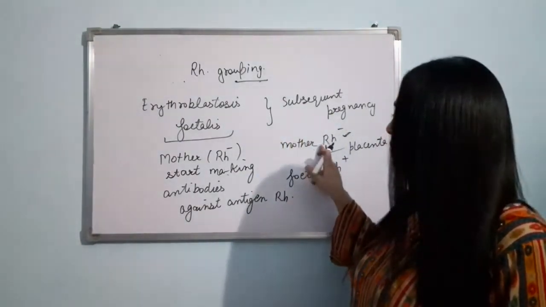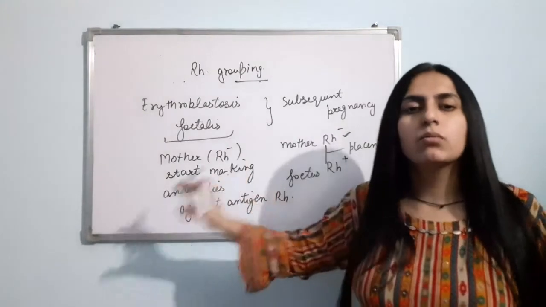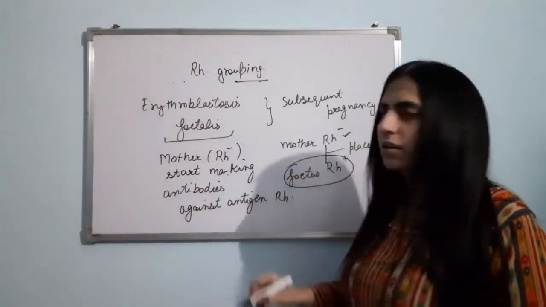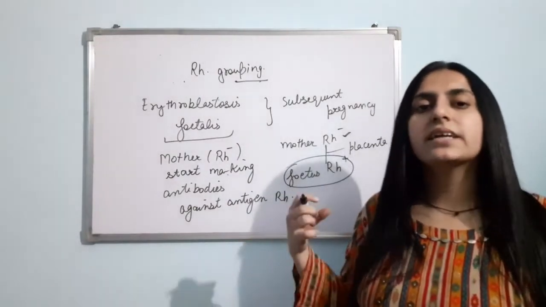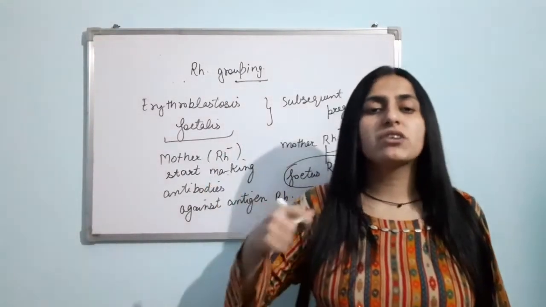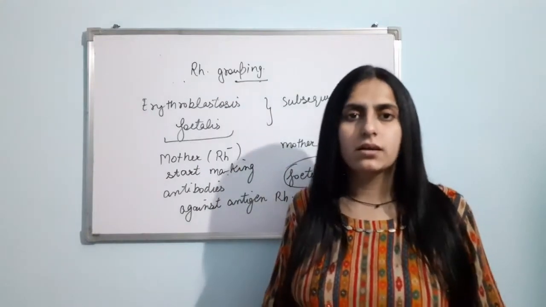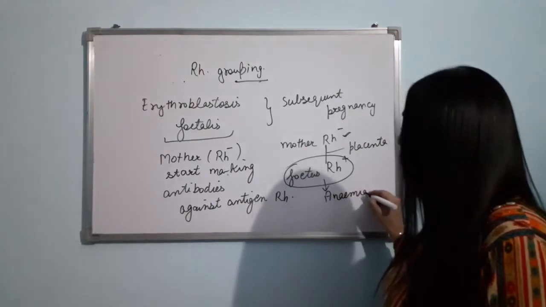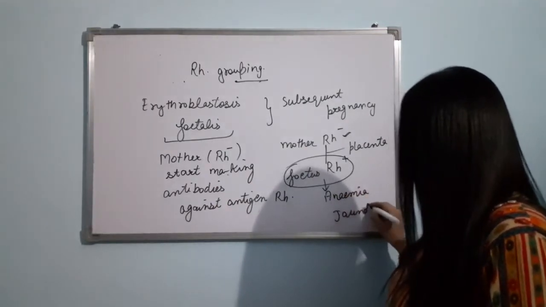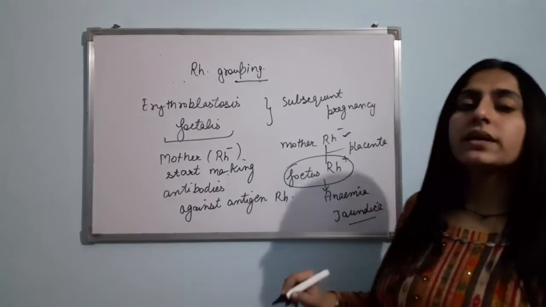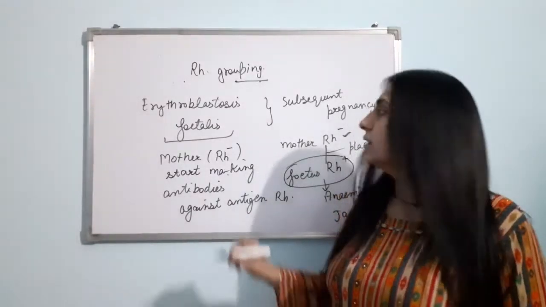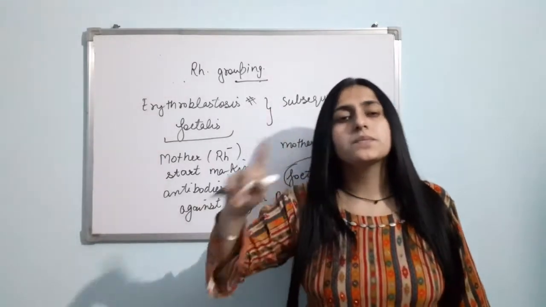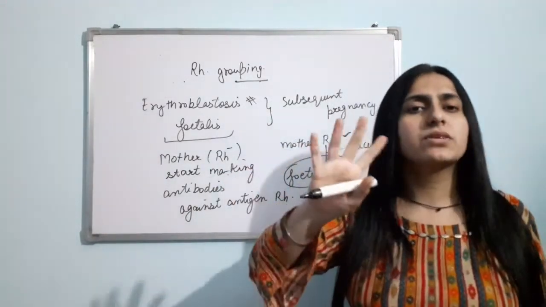Now, with the help of the placenta, these antibodies will enter into the body of the fetus. Now what will happen? These antibodies will cause the destruction of the RBC of the fetus, which may lead to anemia or jaundice, or it may even lead to death of the fetus. Is it fine? This is known as erythroblastosis fetalis. In the subsequent pregnancy this will happen, not in the first pregnancy.